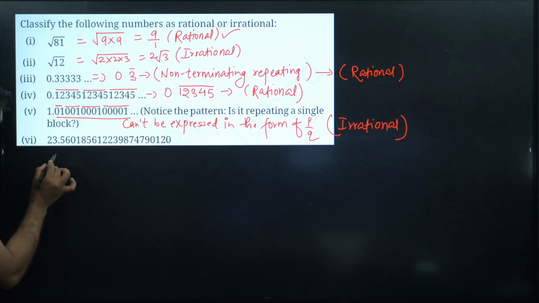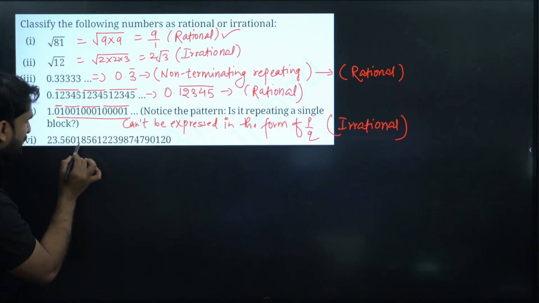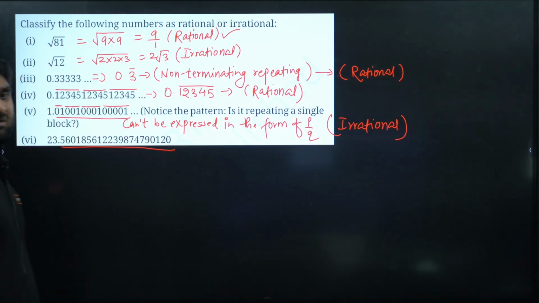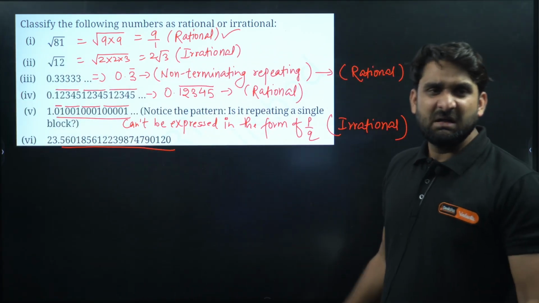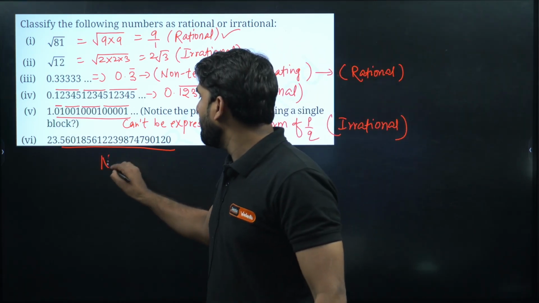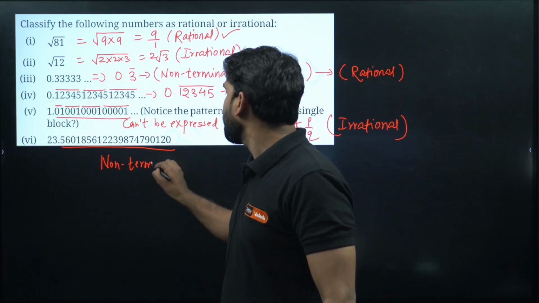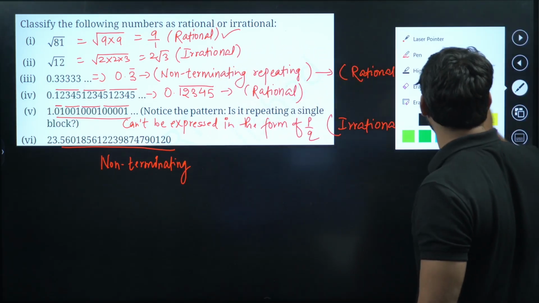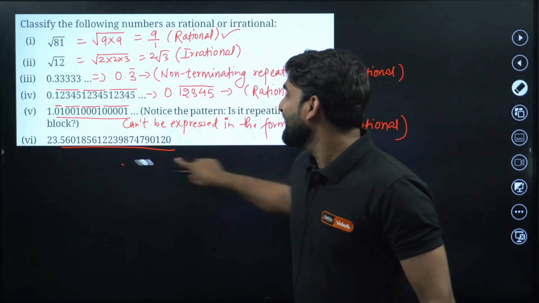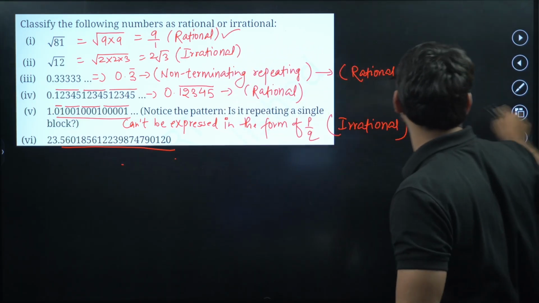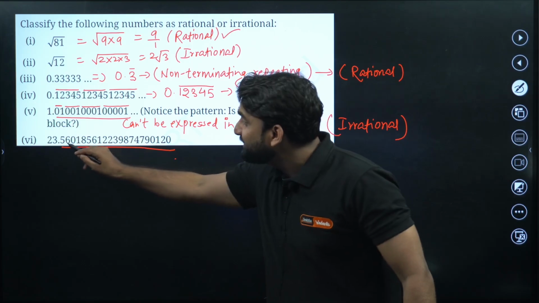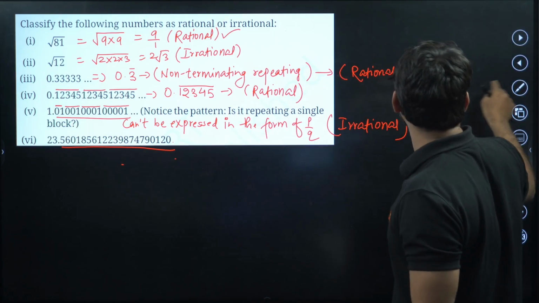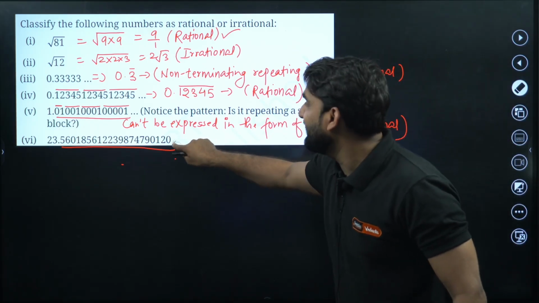Now this is 23.560118, 5612. Oh my god, this repetition is very dangerous. Unsystematic repetition is there. So this repetition is called non-terminating. No. This is terminating. Wow. Very good question. Why is this terminating? Can you see here, the beautiful question number 6. Why is this terminating? Because the dots are not there. And if dots are not there, it means that this is an example of a terminating decimal.